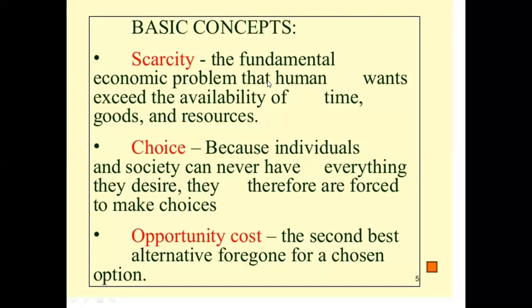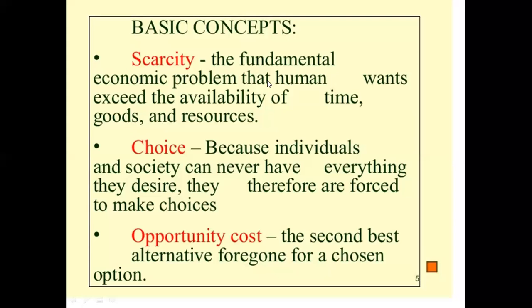Then we talked about choice. Choice is basically selecting the best thing out of the available alternatives. That means you have to make a choice out of the available alternatives. It is one of the biggest problems in the economy, because this is the problem of choice. We have limited resources and unlimited human wants, and with that limited resource I can buy many things. That means alternative uses of resources are also there.